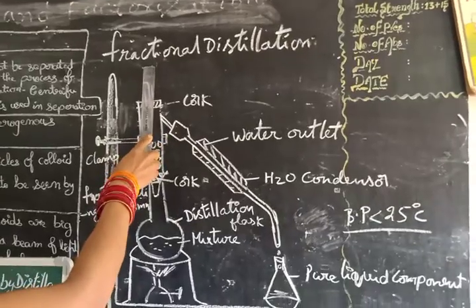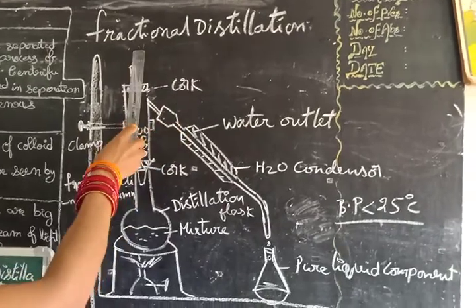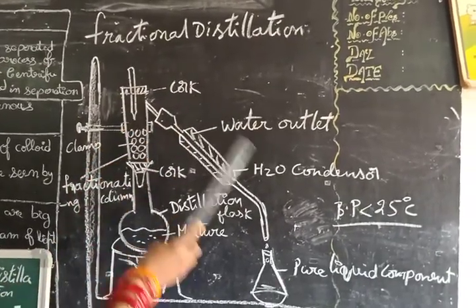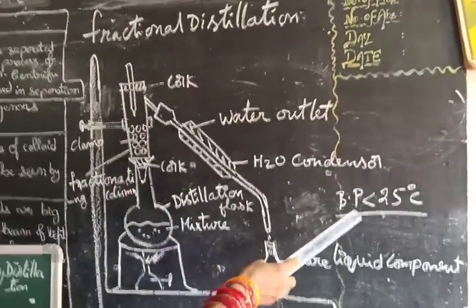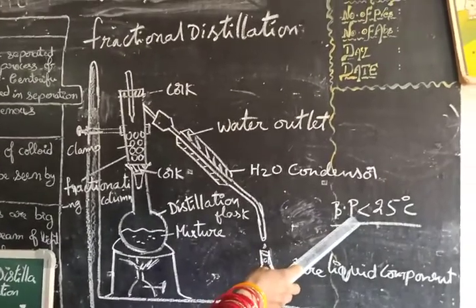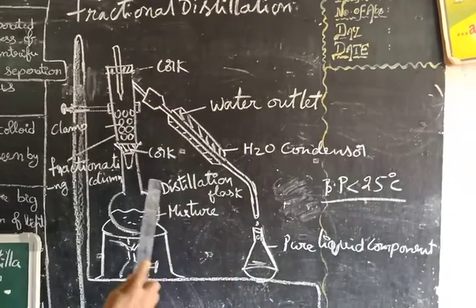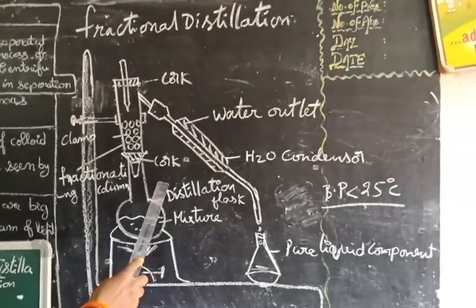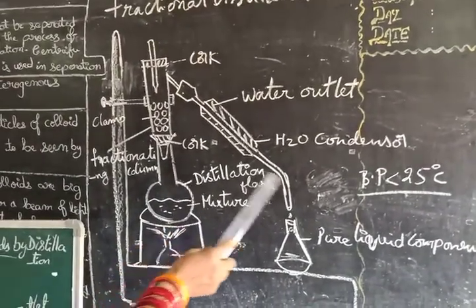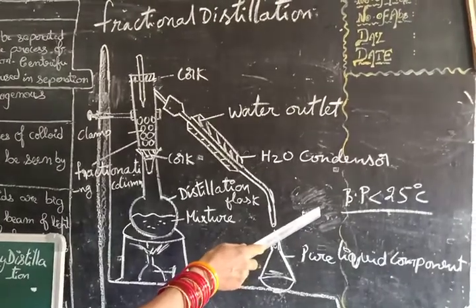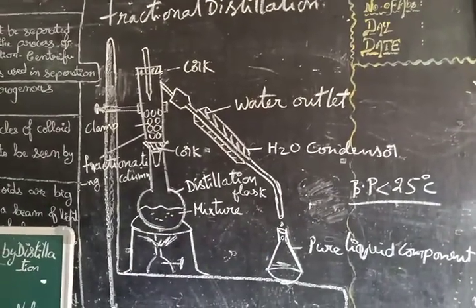There is a difference between normal distillation and fractional distillation. If the difference in boiling points is less than 25 degrees Celsius, then we can use fractional distillation. If the difference in boiling points is greater than 25 degrees, we can go for the distillation process.